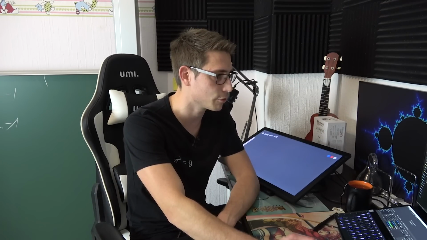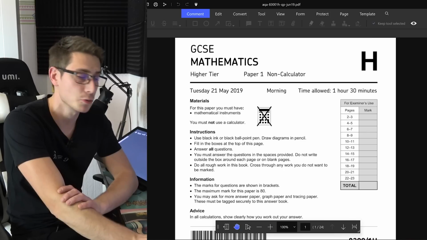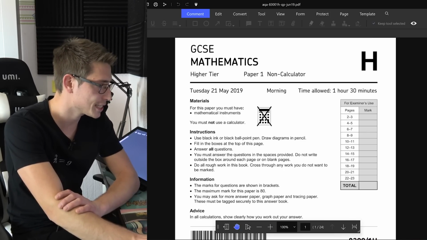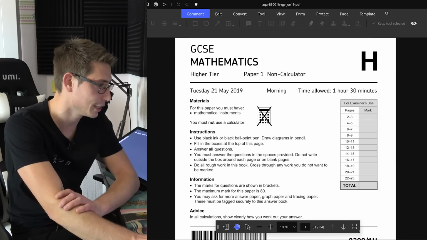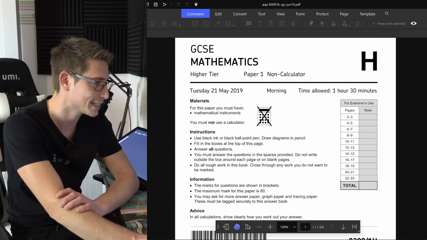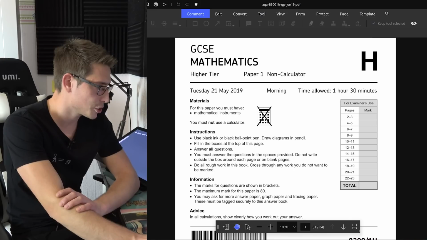And now let us dive right in. The link to the paper can be found down there in the description, as well as Tom's video. GCSE Mathematics, higher tier, paper, non-calculator. So I'm not allowed to use calculators. Okay, you must not use a calculator. Okay, use black ink or black ballpoint pen, blah blah blah. Advice: in all calculations, show clearly how you work out your answer.